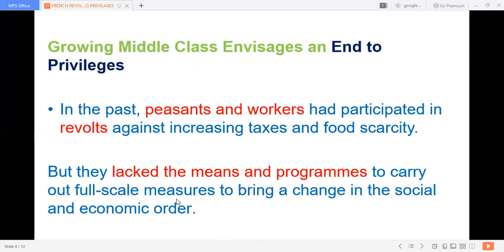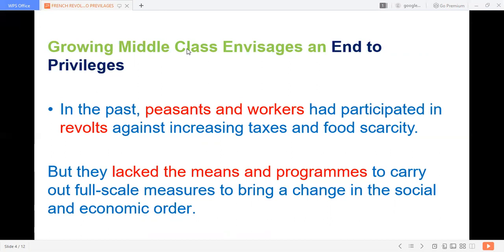The second economic cause: the growing middle class envisages an end to privileges. What is the growing middle class? The middle class emerged from the third estate. Some people engaged in business with overseas trade, that is, foreign trade, and earned much income.